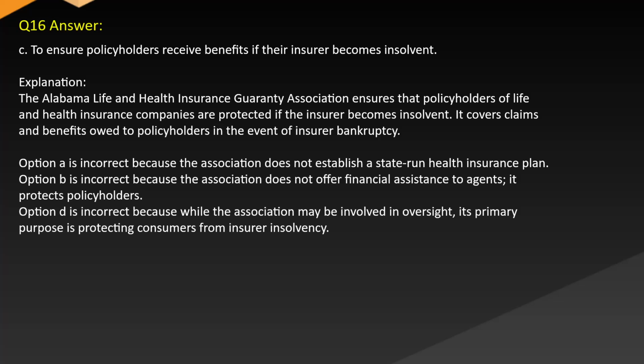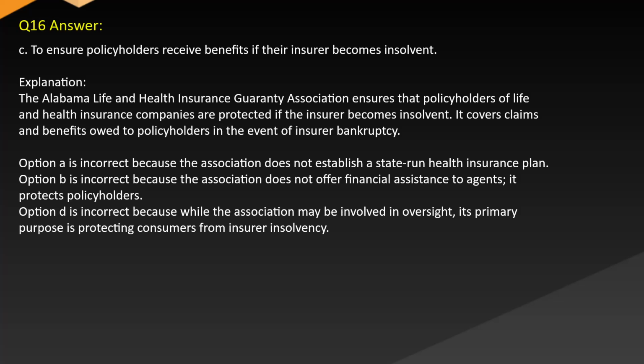Answer C. To ensure policyholders receive benefits if their insurer becomes insolvent. Explanation. The Alabama Life and Health Insurance Guarantee Association ensures that policyholders of life and health insurance companies are protected if the insurer becomes insolvent. It covers claims and benefits owed to policyholders in the event of insurer bankruptcy.